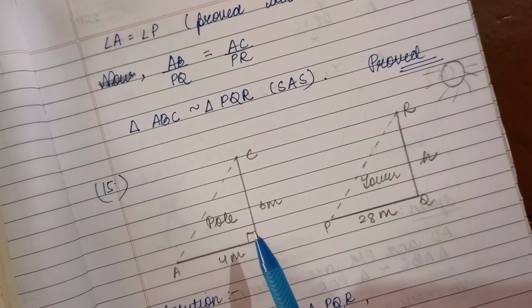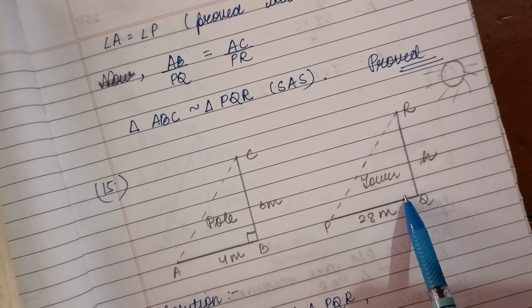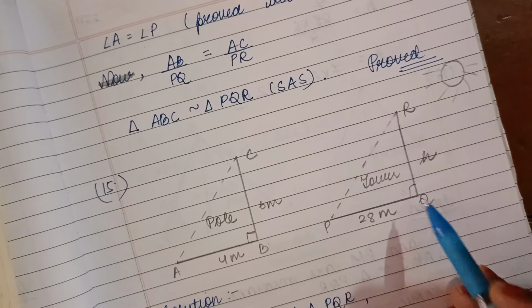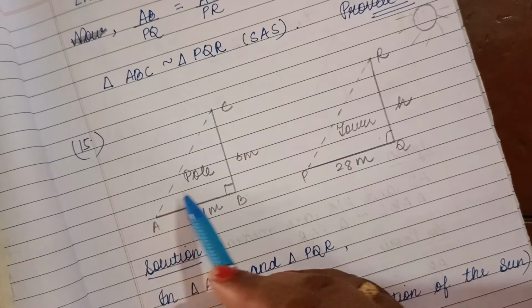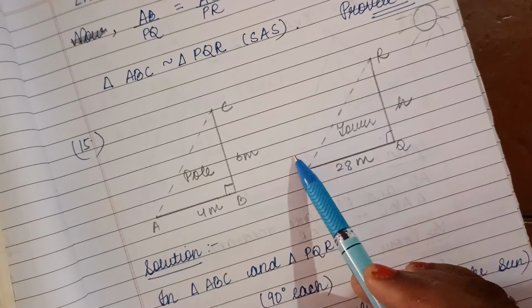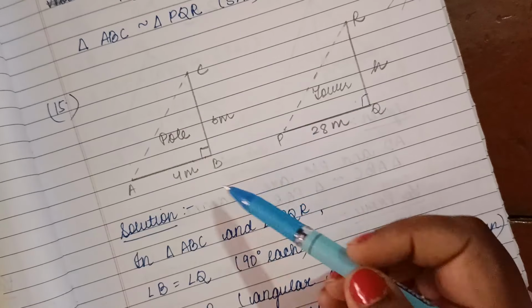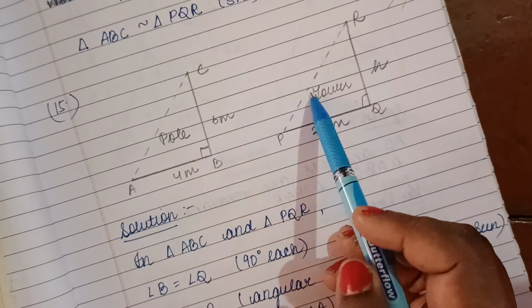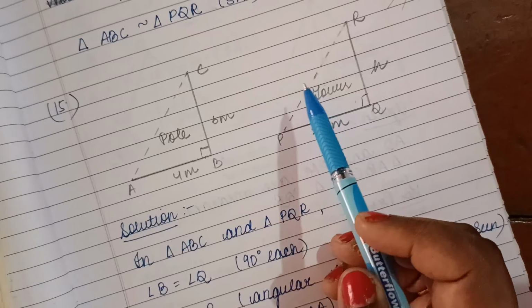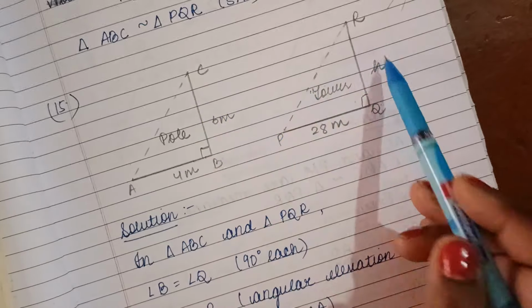Now in triangles ABC and PQR, angle B is equal to angle Q, each equal to 90 degrees. Angle A is equal to angle P because of the angular elevation of the sun, so they will be equal. So the two triangles are similar by AA similarity rule. So AB by PQ equals BC by QR.